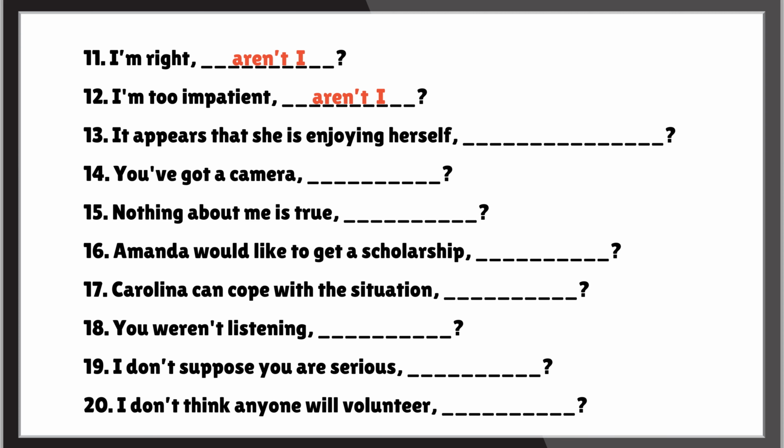It appears that she is enjoying herself, doesn't it, or isn't she? In this sentence, both doesn't it and isn't she can be used as tag questions. It appears that she is enjoying herself, doesn't it? It's a way to ask if others also perceive that she is enjoying herself. It appears that she is enjoying herself, isn't she? This is also grammatically correct. This would shift the focus to whether she is actually enjoying herself.